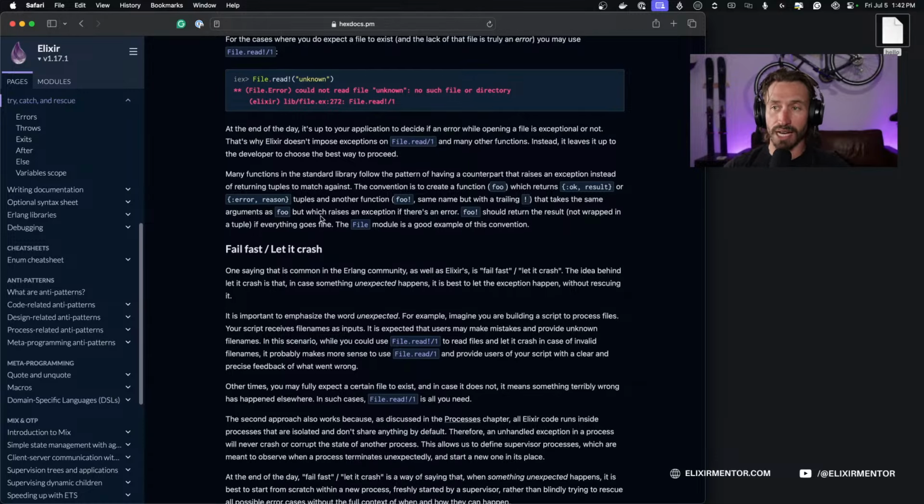Many functions in the standard library follow the pattern of having a counterpart that raises an exception instead of returning tuples to match against. The convention is to create a function foo which returns a tuple with an OK atom and the result, or an error with the reason, and another function foo exclamation point, same name but with the trailing exclamation, that takes the same arguments as foo but raises an exception if there's an error. So foo exclamation should return the result not wrapped in a tuple if everything goes fine. The File module is a good example.